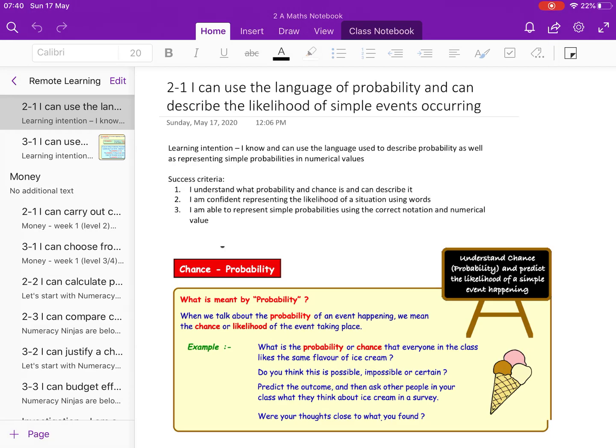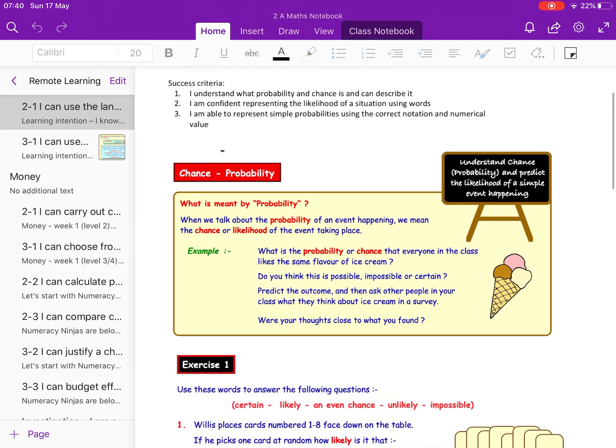Hello S2. This week we're starting a new topic of probability. What we're going to be learning about is the language that we use while calculating probability and thinking about the sort of options that we have. We're also going to be learning about how to represent it numerically and the mathematical notation that we would use. So how we would lay it out and how we know that we're talking about probability and not just some random numbers. So what is probability?